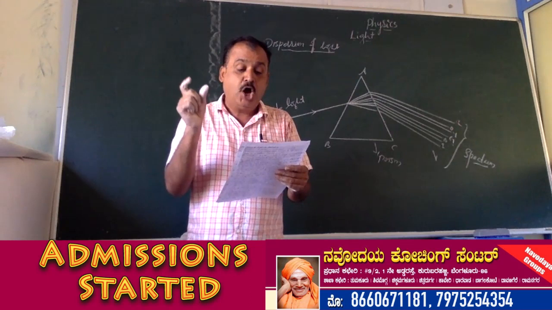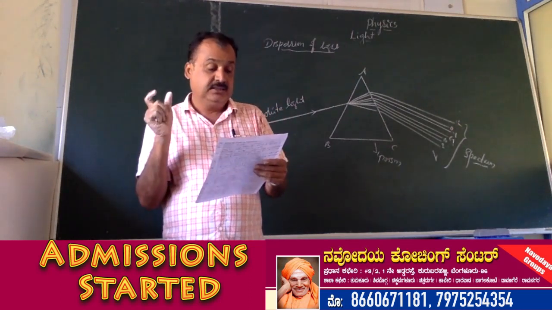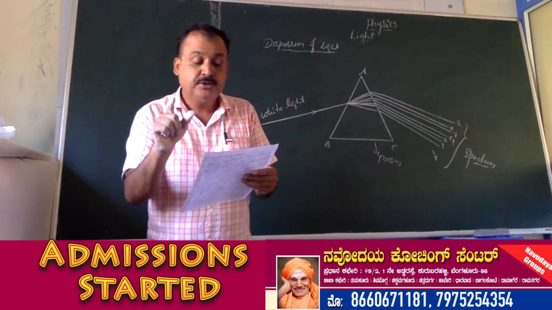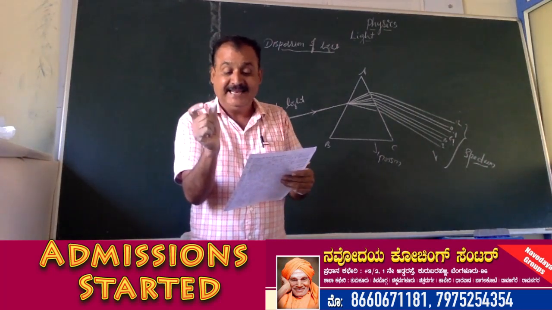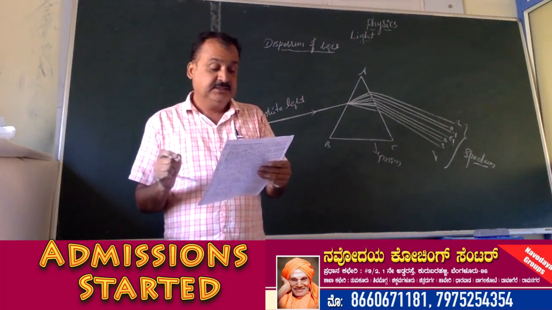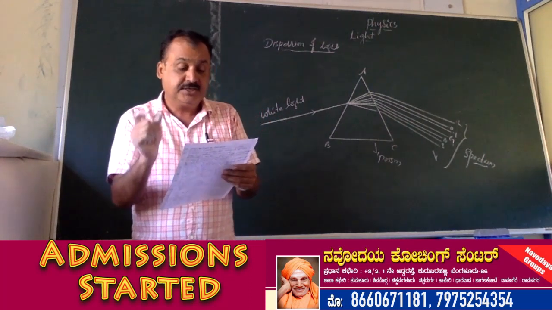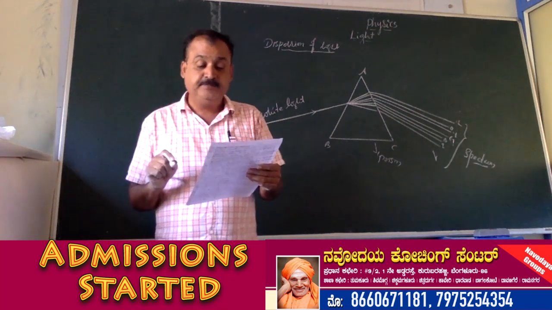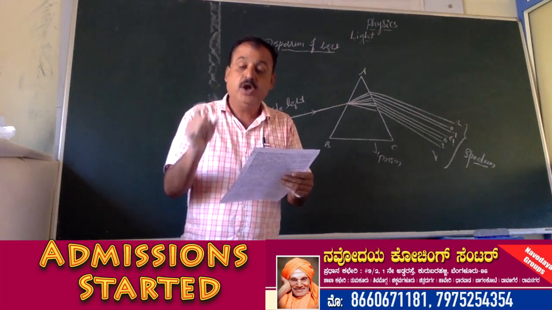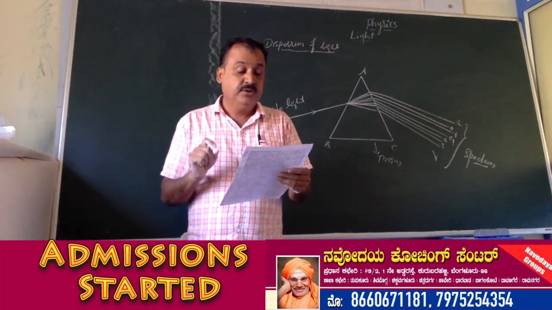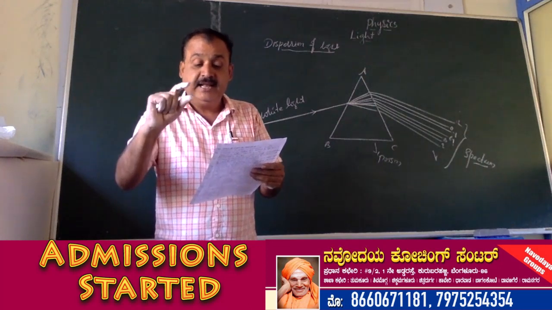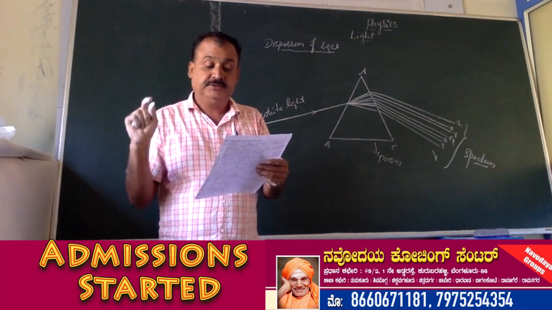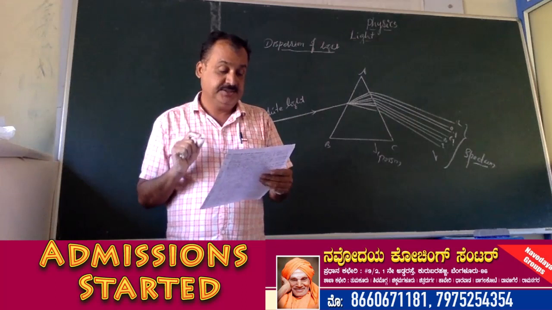What makes objects visible? Options: the absorption of light by objects, the reflected light from the object, the total internal reflection taking place in an object. So, what makes objects visible? The reflected light from the object is the right answer.